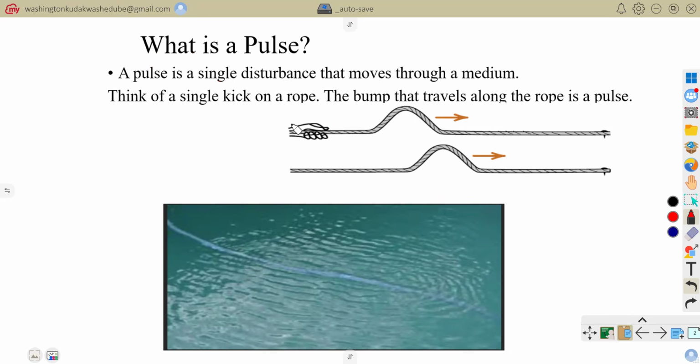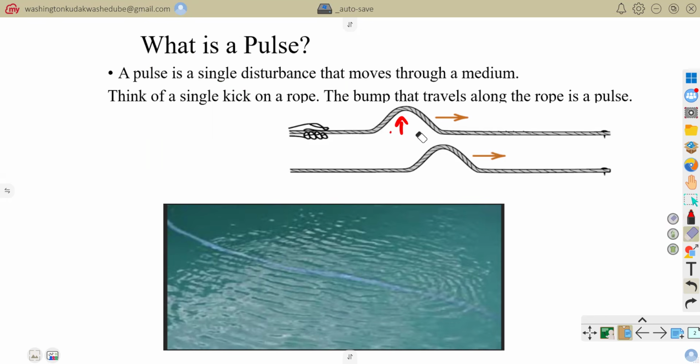Think of it as a single kick on a rope. For example, in that picture you can see, maybe a friend of yours, or you yourself, gives a single kick on the rope. You would see that the rope will start oscillating. This single short disturbance or displacement, this single kick that you can see here, is what we refer to as a pulse.